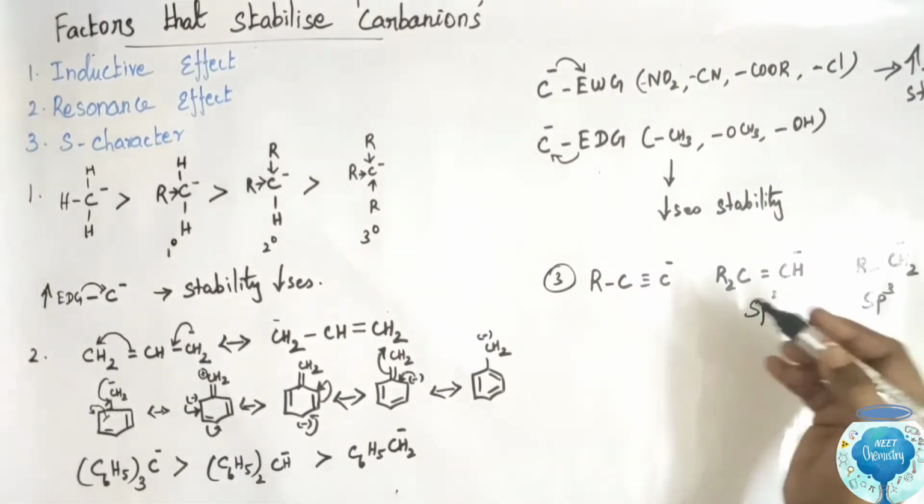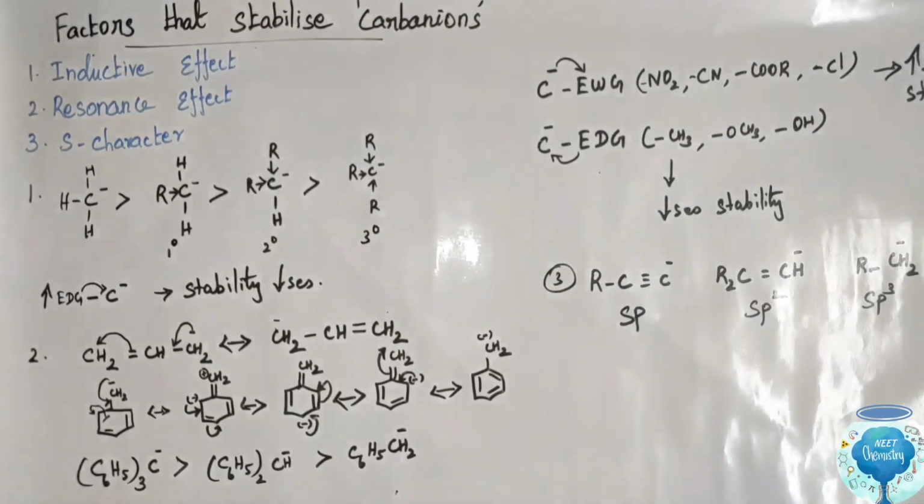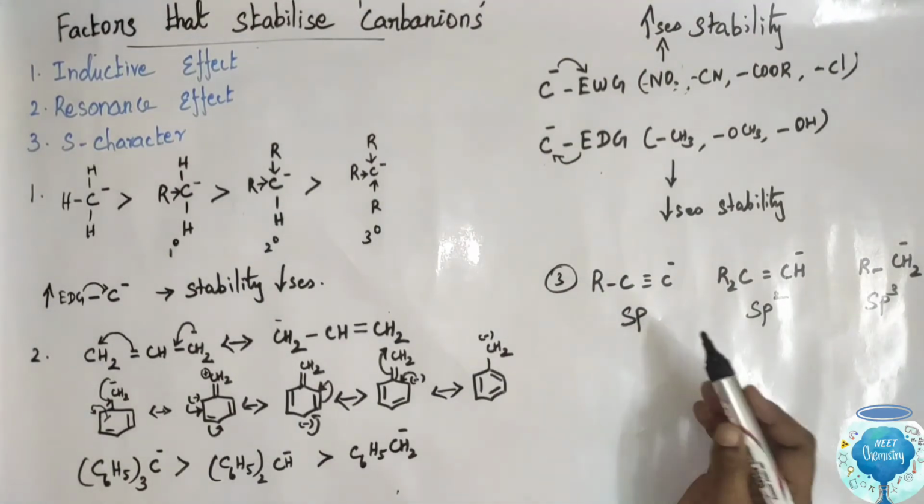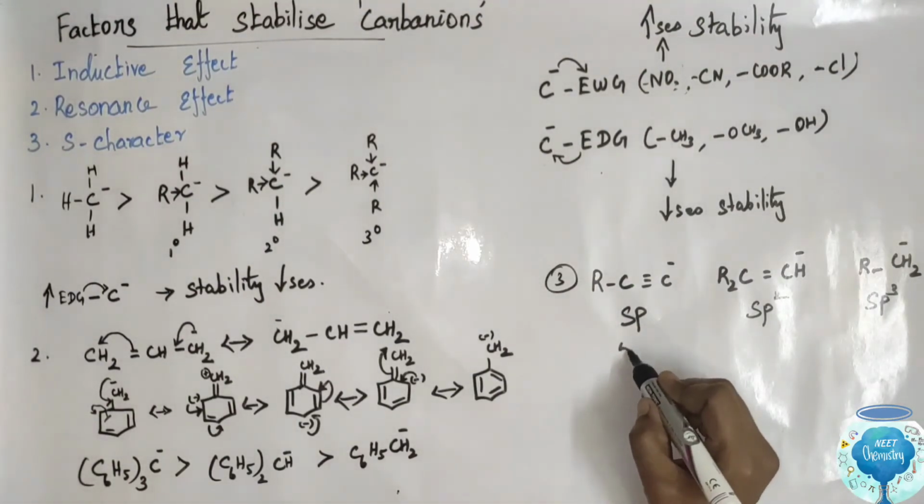The double bond means sp2 hybridization, and then sp hybridization. In sp hybridization, there is an equal percentage of S and P character.